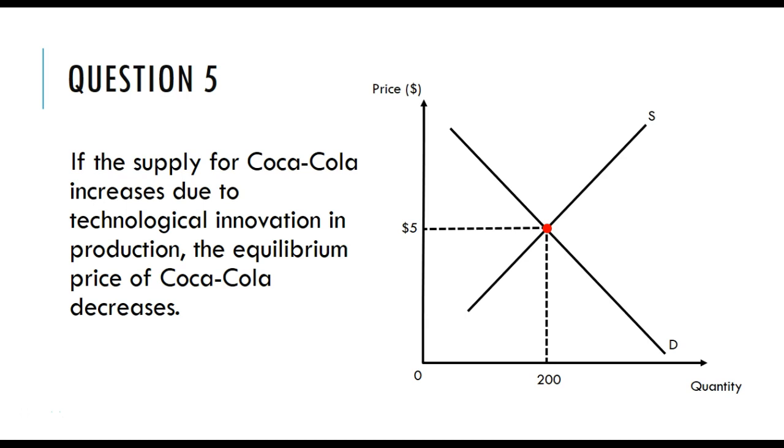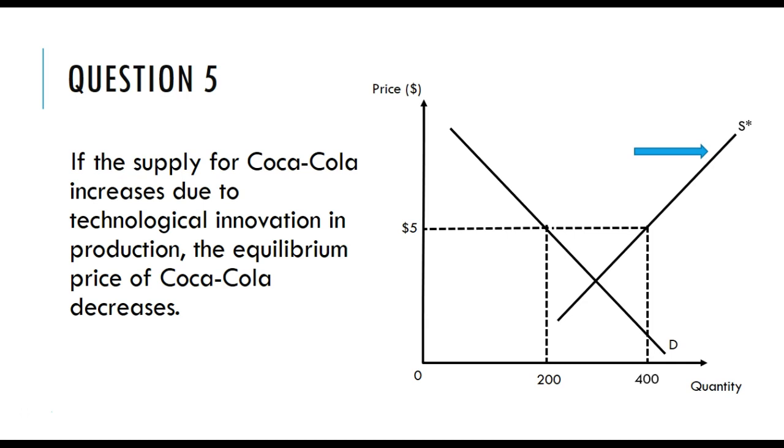So we've got demand and supply here, and we're saying there's technological innovation, so we would represent technological innovation in production by shifting the supply curve to the right, increasing supply. Now let's get rid of the old supply curve. At the original price of $5, the quantity demanded is 200, but now the quantity supplied can be much higher thanks to this technological innovation. And so what do we have? At the price of $5, we've got oversupply. The quantity supplied would be 400, the quantity demanded is 200.